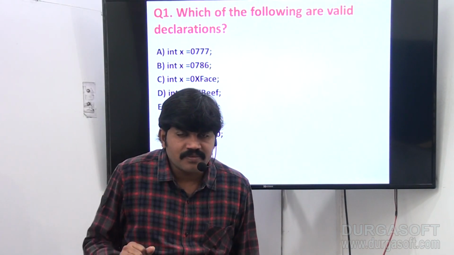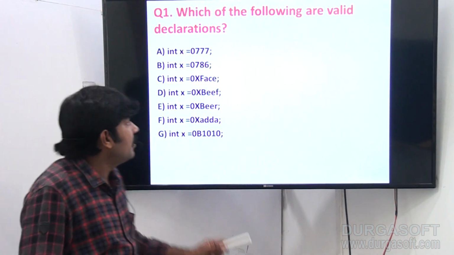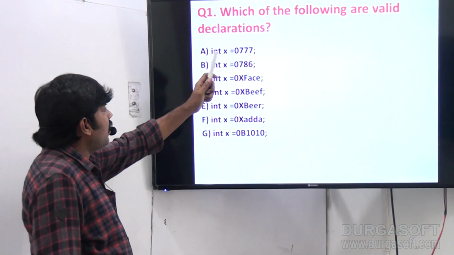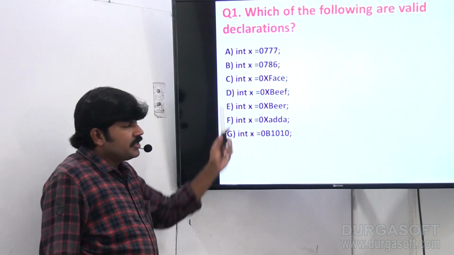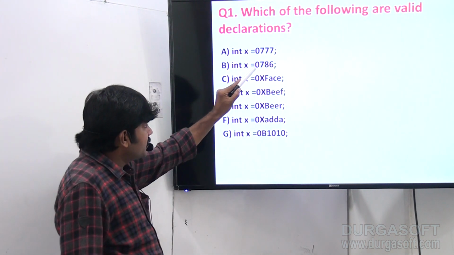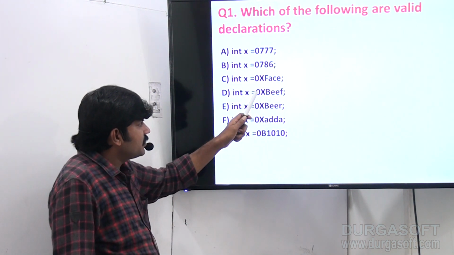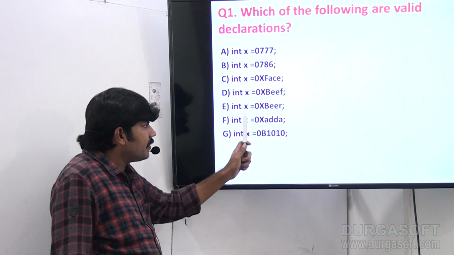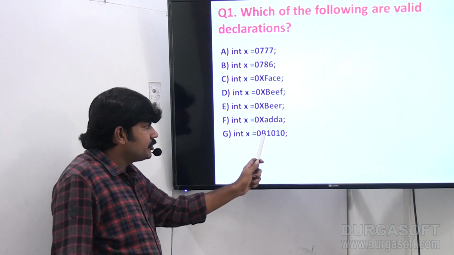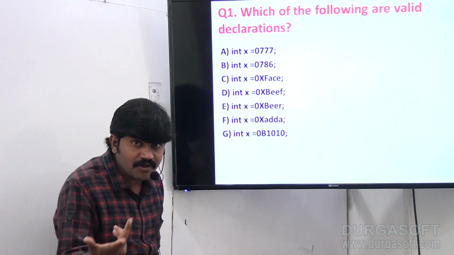Sir, now observe the total theory. Let me convert it into a bit style. Observe which of the following are valid declarations. int x = 0777, int x = 0786, int x = 0xface, 0xbeef, 0xbeer, 0xadda, 0b1010. Yes, you can answer very easily.